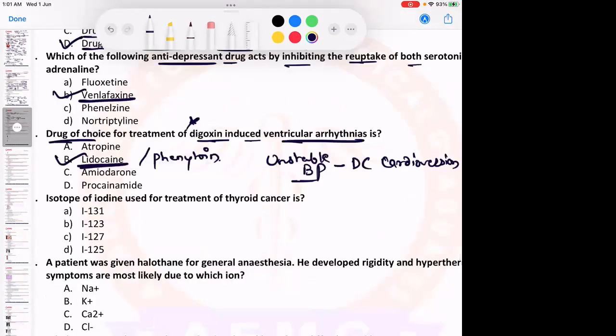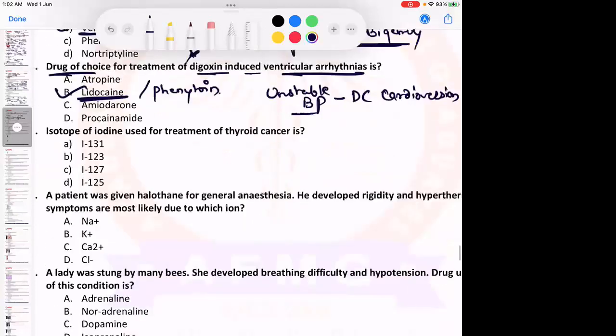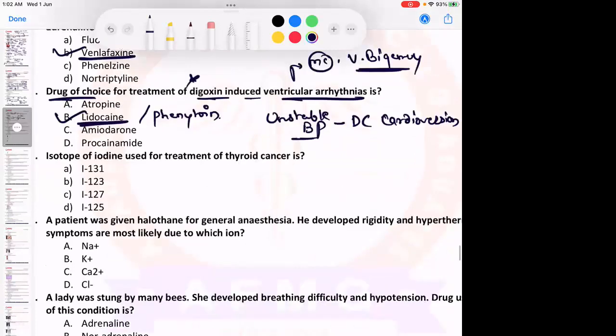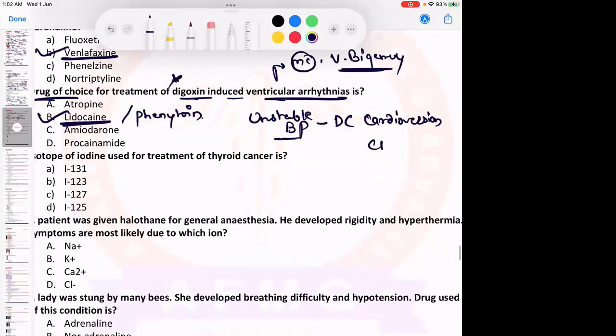Okay, the most common digoxin-induced arrhythmias are usually ventricular bigeminy, whereas the most characteristic is non-paroxysmal atrial tachycardia with AV block. This time there was a question, guys, in the NEET PG examination. A patient on digoxin therapy now presents to you usually with complete heart block, third degree or complete heart block.